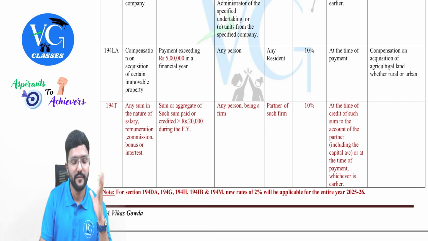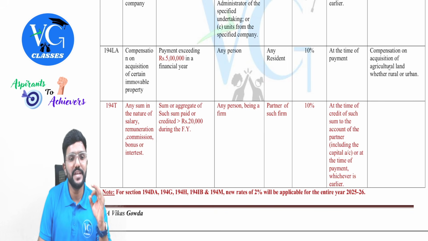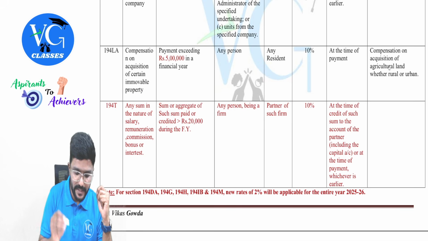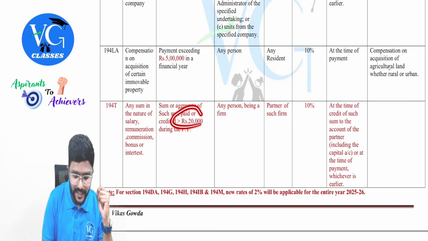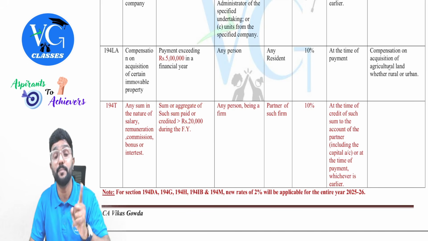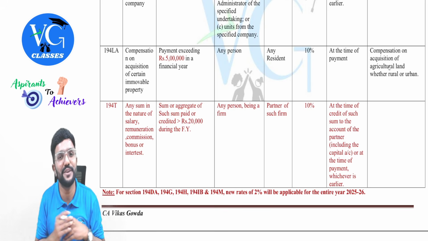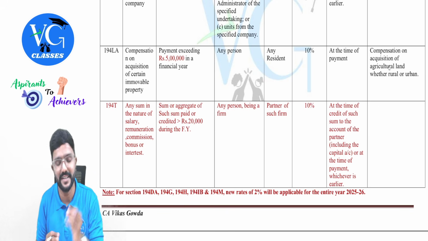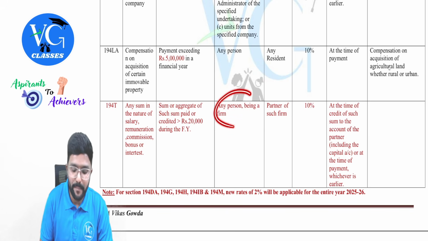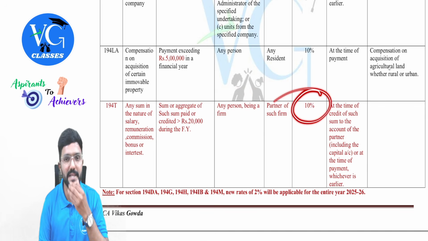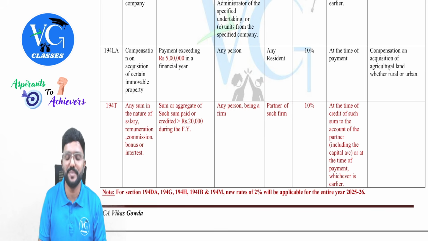Let me read it. Okay, let me begin from this. Any sum in the nature of salary, remuneration, commission, bonus, or interest, sum or aggregate of such sum paid or credited more than 20,000 during the financial year, not per month, per financial year. Okay, even if per month salary is less than 20,000, but in a year it will be more than 20,000, should TDS be deducted? Yes. Who is the payer? Partnership firm. Who is the payee? Partner of the firm. What is the TDS rate? 10%. When TDS has to be deducted?